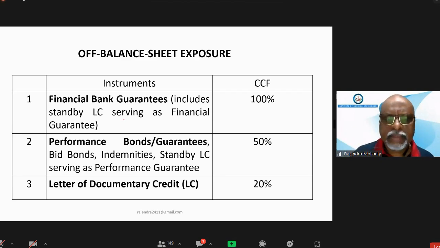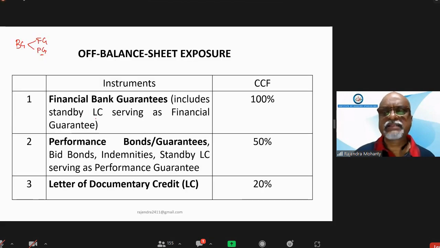The first one is a guarantee which is financial in nature. A bank guarantee can be of two types: one is called a financial guarantee, another is called a performance guarantee. A standby LC is also a guarantee, it is not a clean letter of documentary credit.